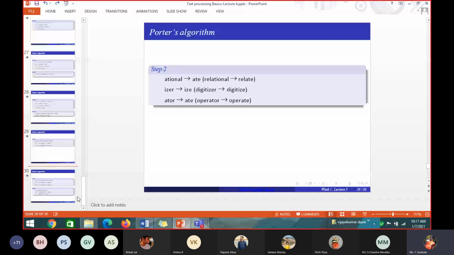How to find the M value? If they want, they can ask 1 or 2 questions like how to find the M value for the given word, whether M is 0 or 1 or 2 for the word building or for the word build. Okay, like that they may ask. Other than that, they will not ask any question because the Porter-Stemmer algorithm is not there.